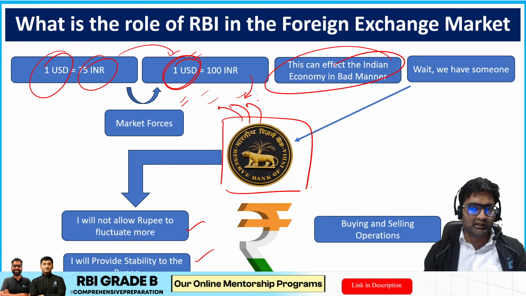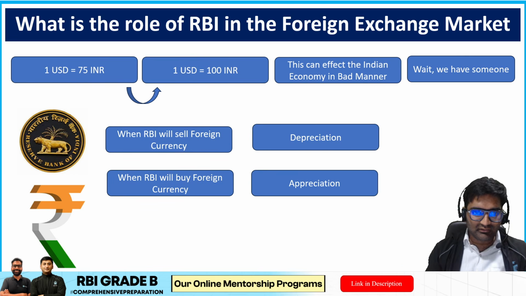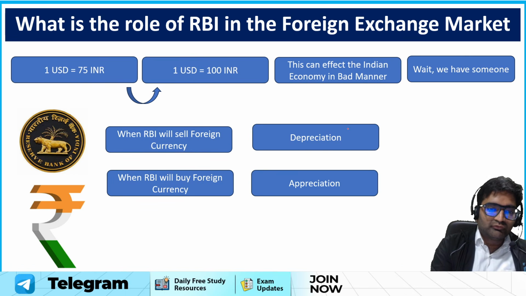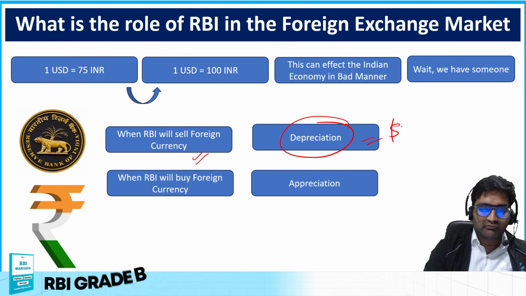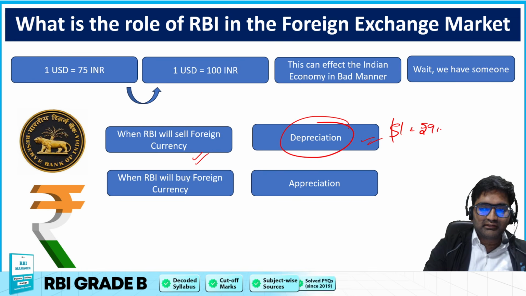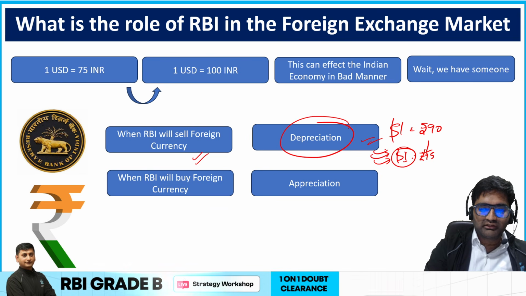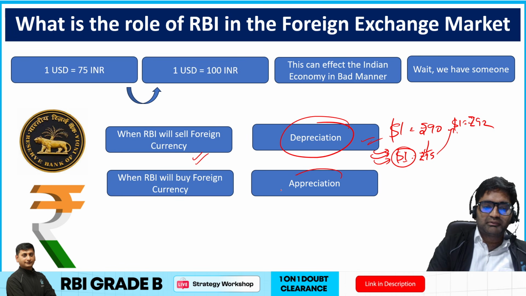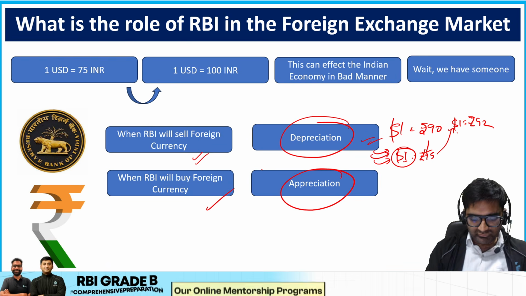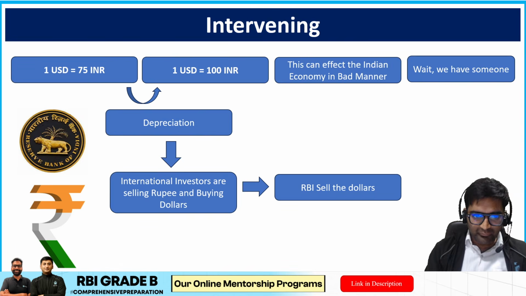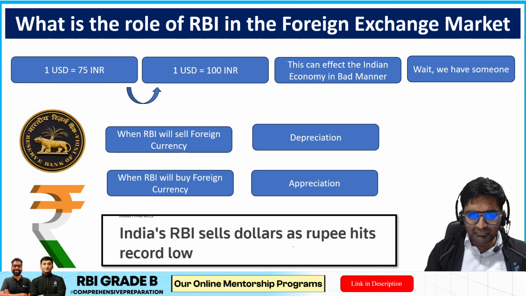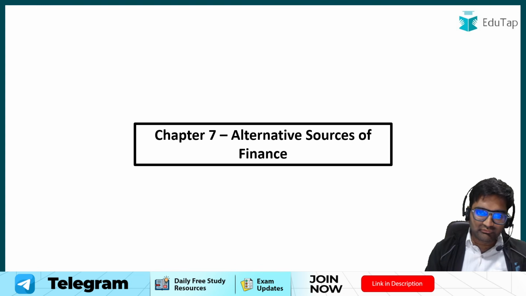The opposite can happen in the other case. RBI will sell the foreign exchange in case of depreciation, like $1 going from 90 to 95. To ease out the situation, it will start selling dollars, so the supply of dollars will increase and the prices will reduce, to let's say $1 equal to 92. In the case of appreciation, it will start buying the foreign exchange, so the reverse happens. I hope that is very clear. We have seen this very clearly.